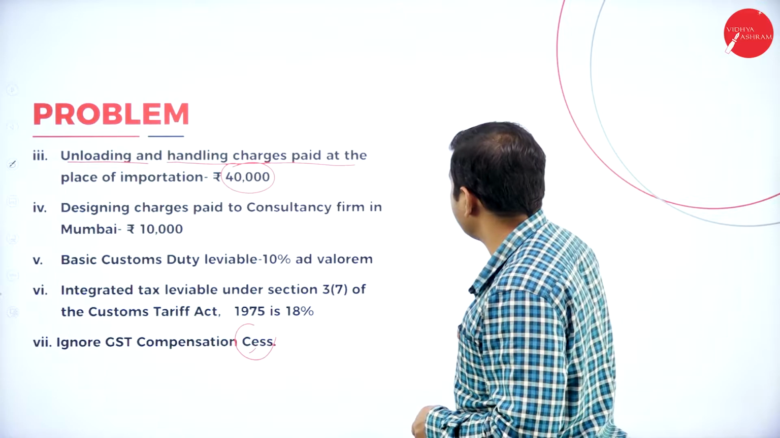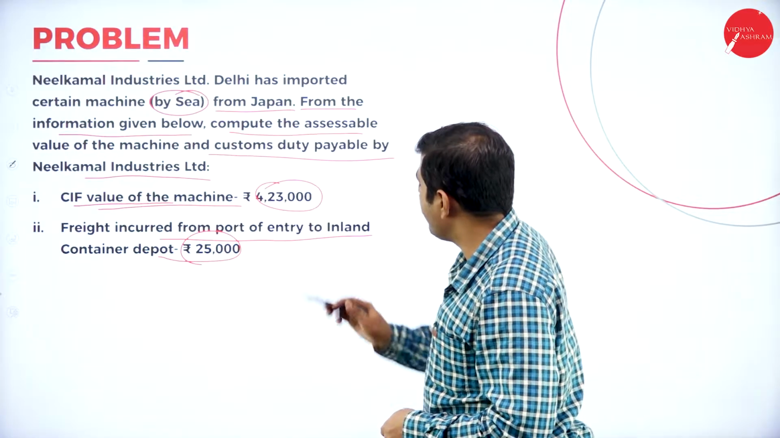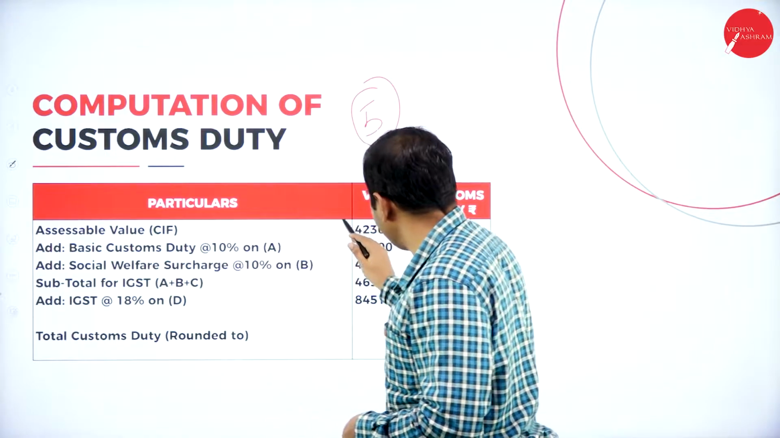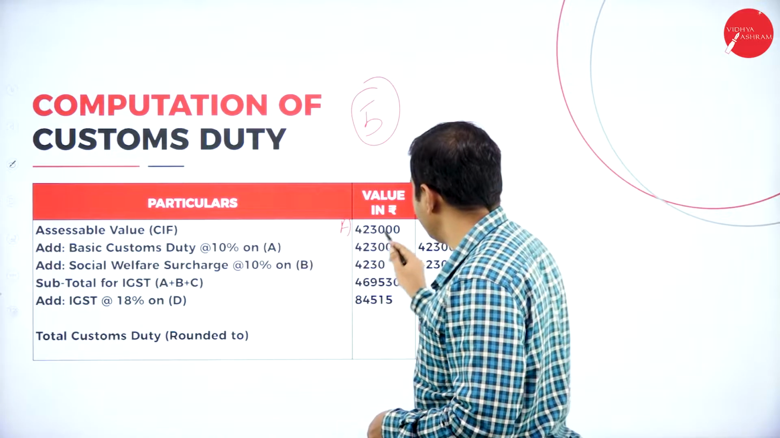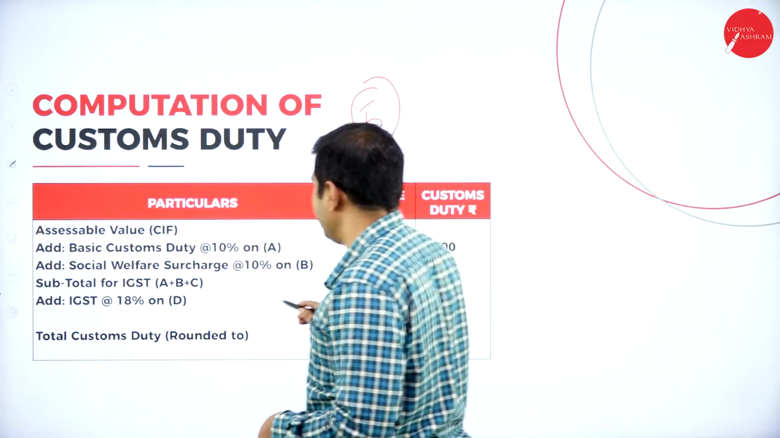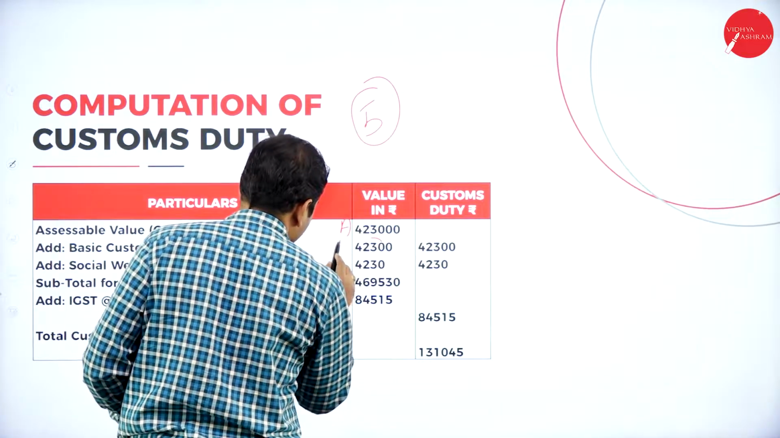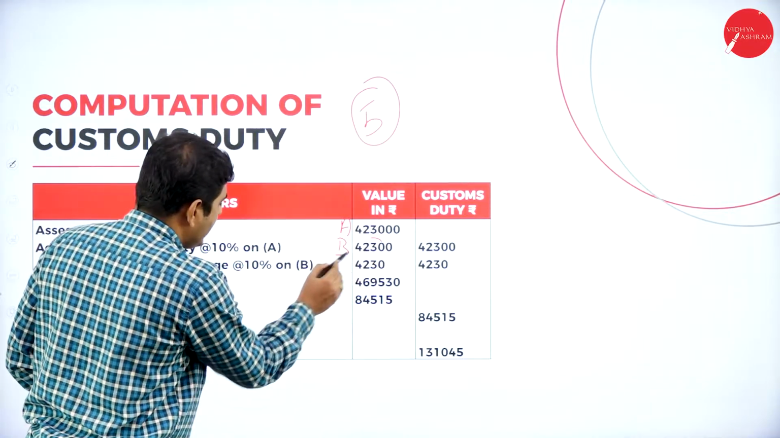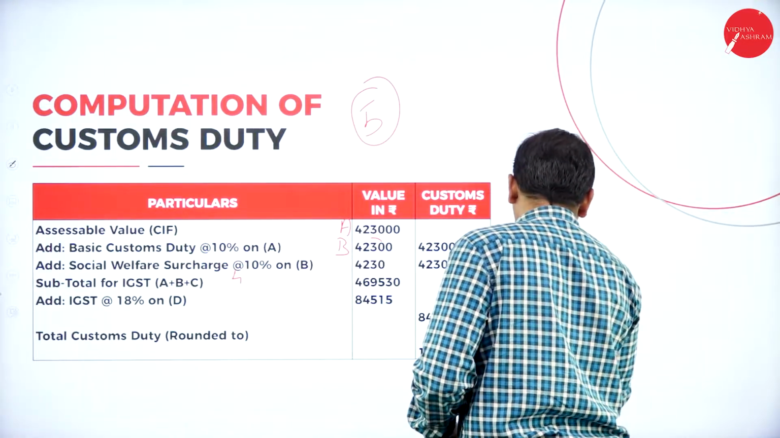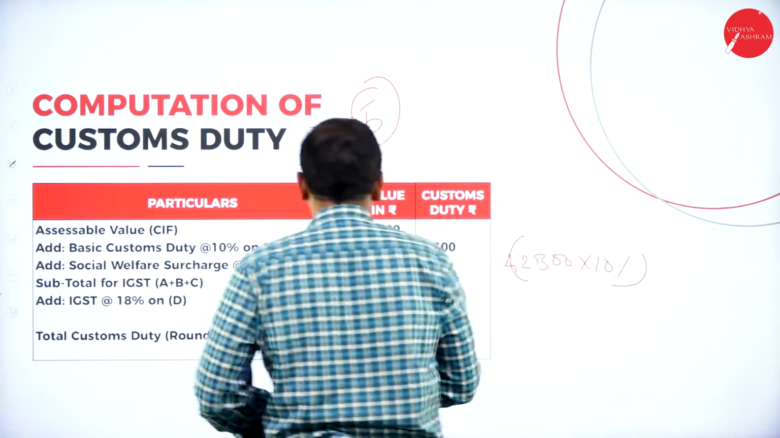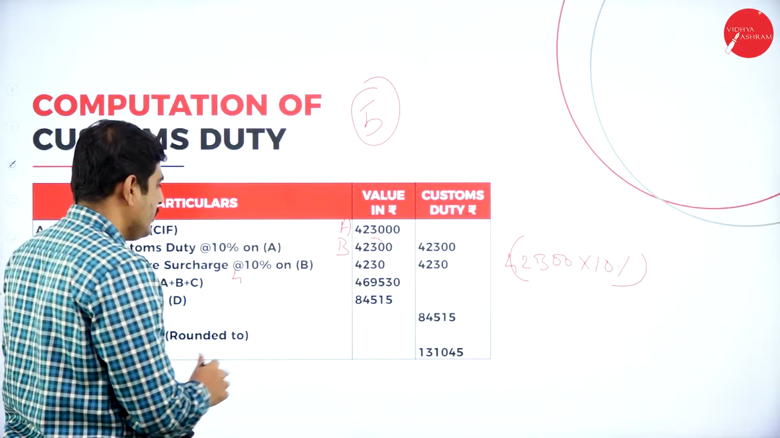What is the CIF value here? It is 4,23,000. For this, add basic custom duty 10% on A. This is A. So on A, add 10%. Then add social welfare charges on B. On this B, 10%. That is 42,300 into 10%, so we'll get 4,230. So add these 3 items.